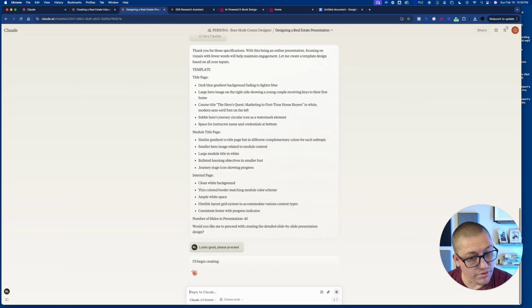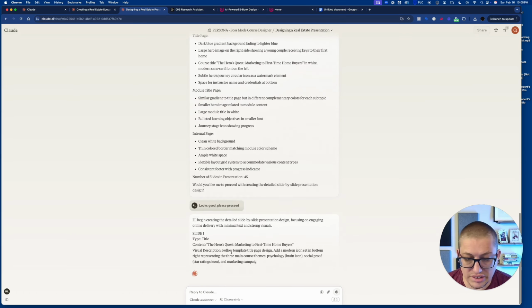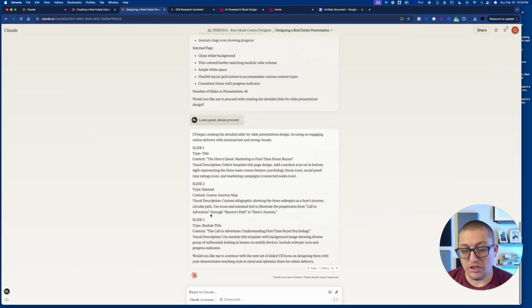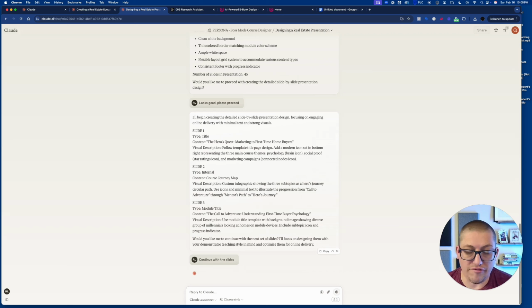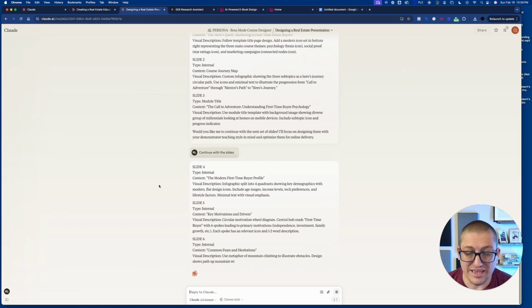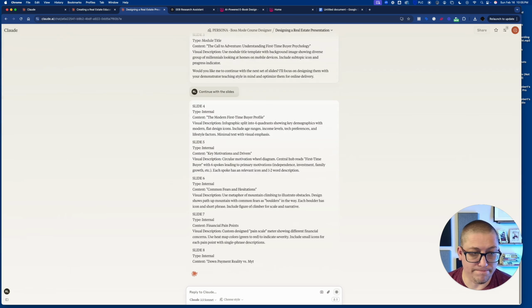And then it will go through and actually give us a very detailed outline of what each of those slides are. And what you can do here is you can actually take this and give it to a designer, or you can use it inside of Typeset and really reduce the amount of time it takes to design this out. Let's just say continue with the slides. And it's going to go through all 45 slides. So I'm going to let it design each of the slides, come back, and then I'll show you what we can do inside of Typeset.